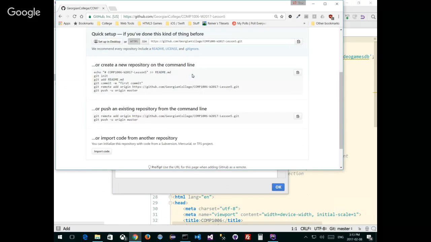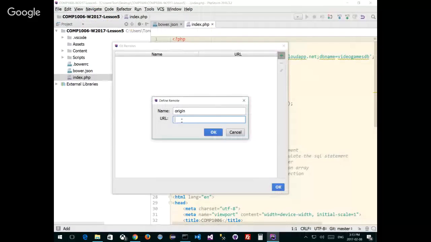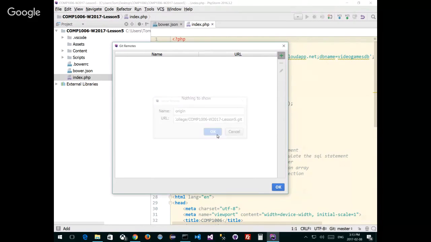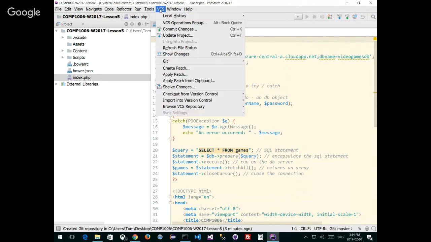I have the link. That's all I need right here. So I'll copy this one, go back to PhpStorm, put it in, and press OK. Now I've got the remote. I haven't pushed anything to the remote, but as soon as I have the remote, that's like doing git remote add origin and then the path to the remote. That's what I've just done. Okay.